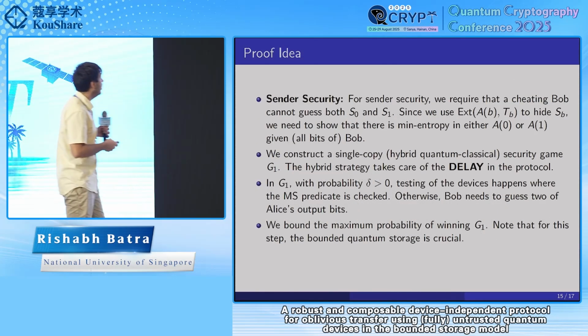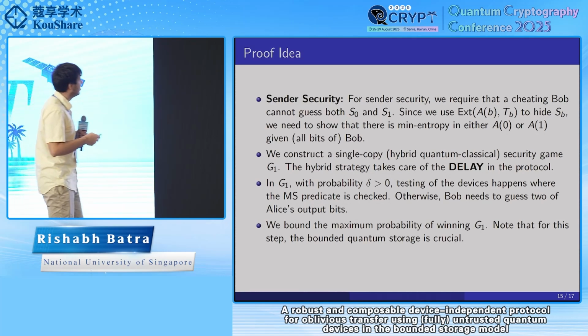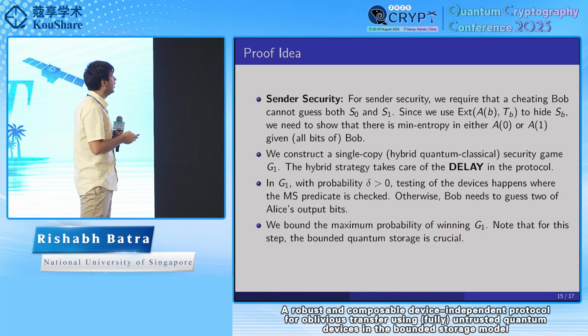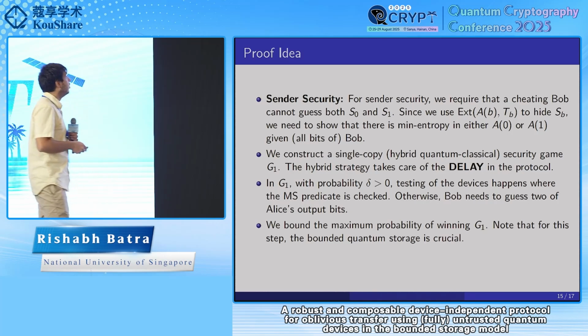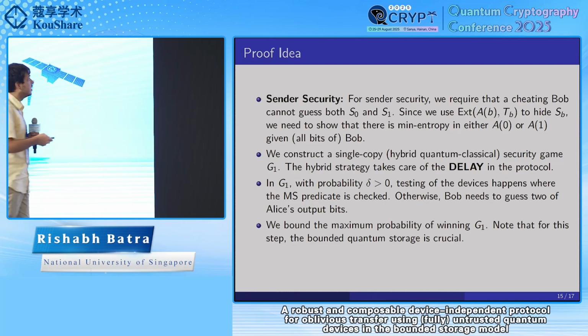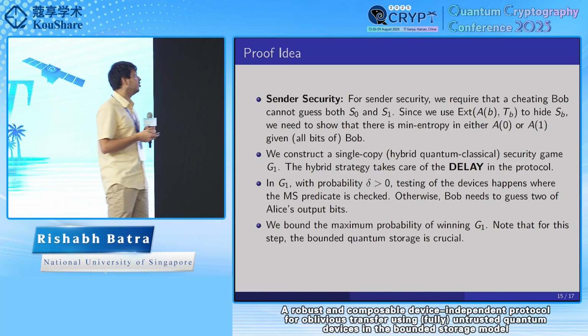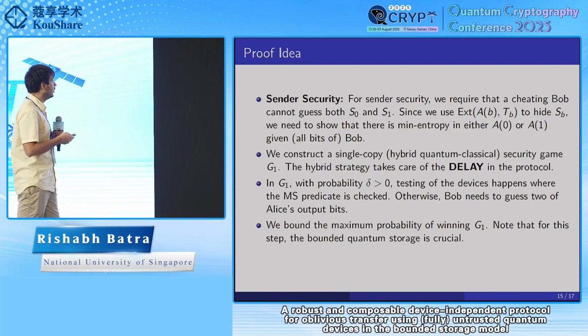For sender security, it will require more analysis using a parallel repetition theorem. What we require is that a cheating Bob should not be able to guess both S0 and S1. Since we use the extractor to hide the bits, what we basically need to show is that there's min entropy in either A0 or A1 given all bits of Bob.